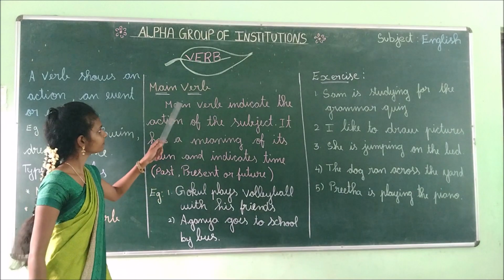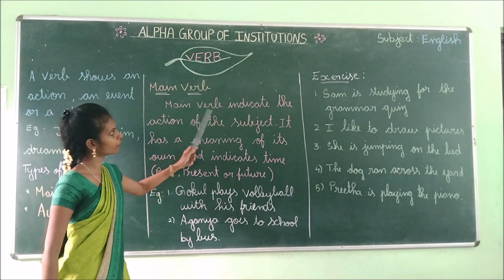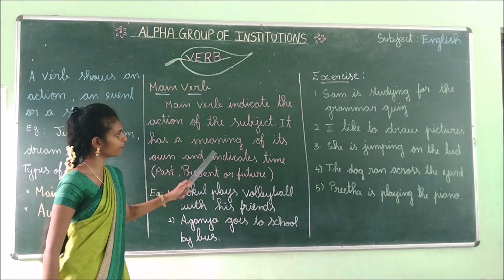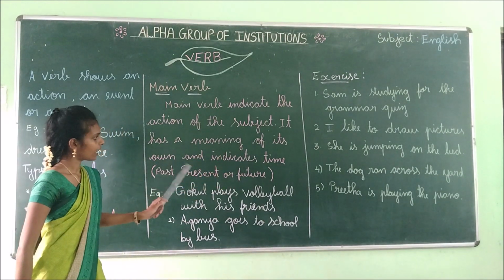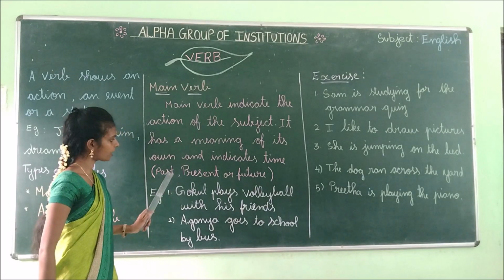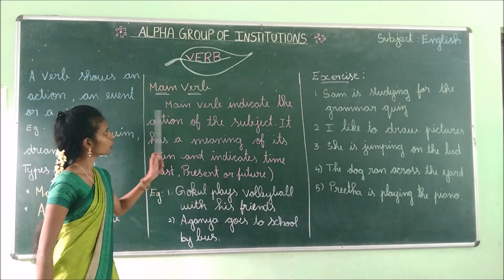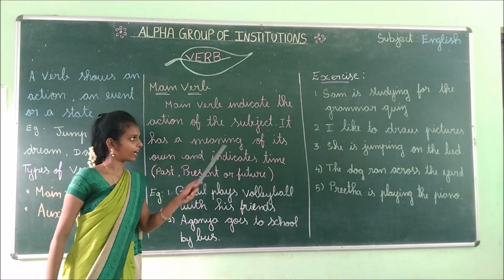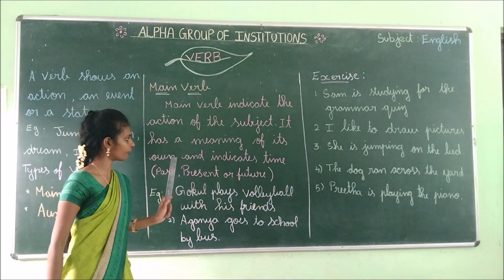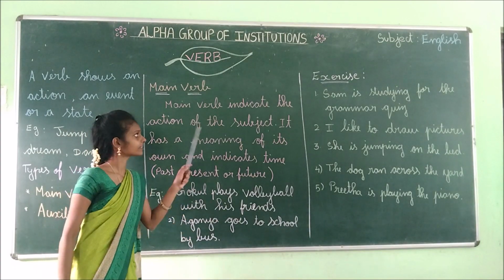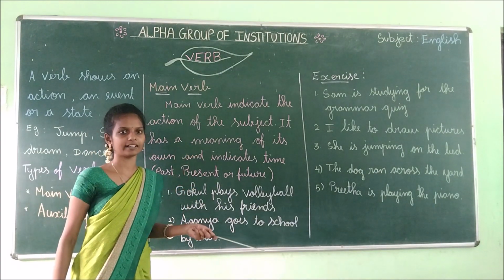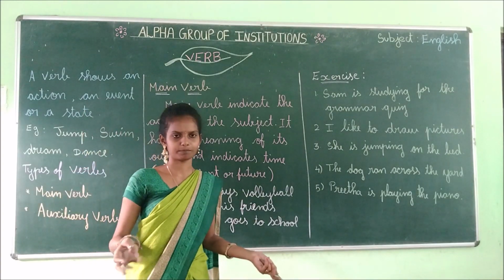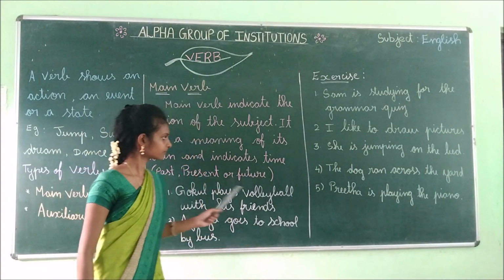Look at the definition. Main verb indicates the action of the subject. It has a meaning of its own and indicates time: past, present or future. Main verb indicates the action of the subject, and always has a meaning of its own. It also indicates the time like past, present or future.